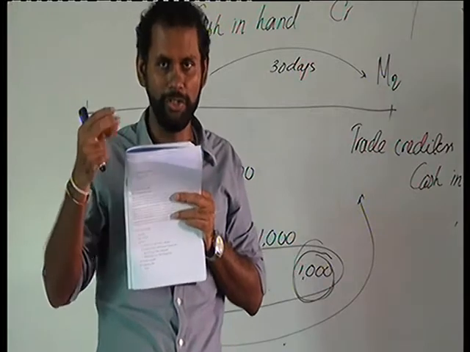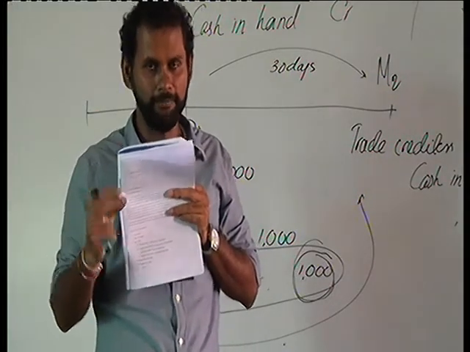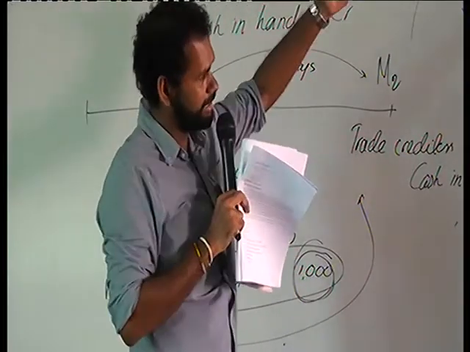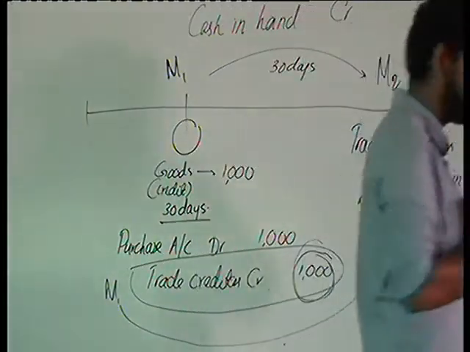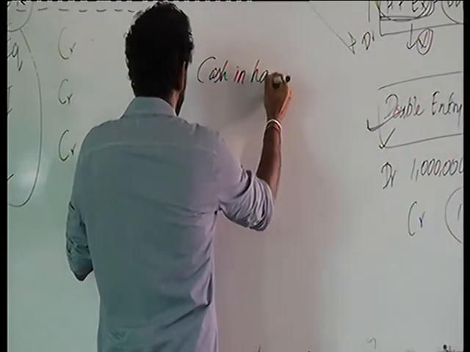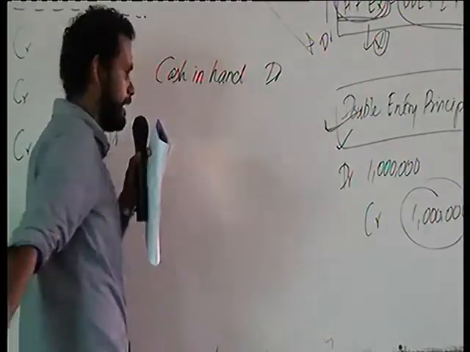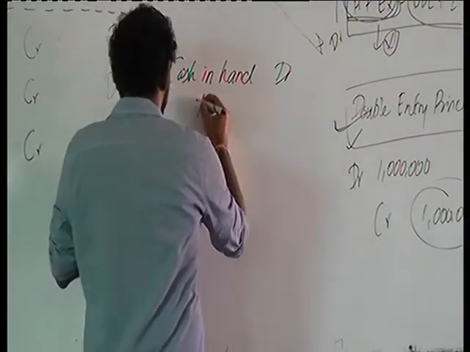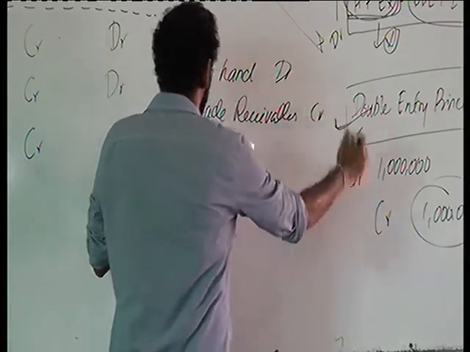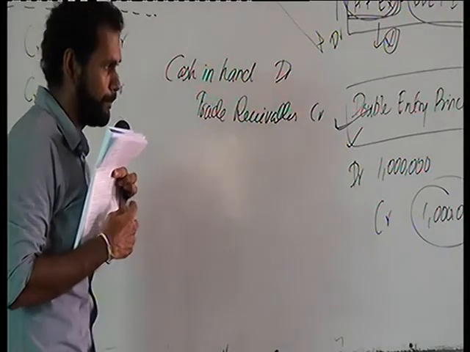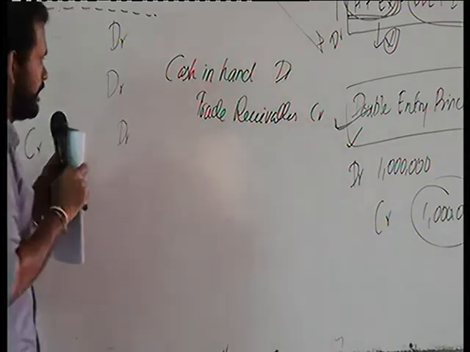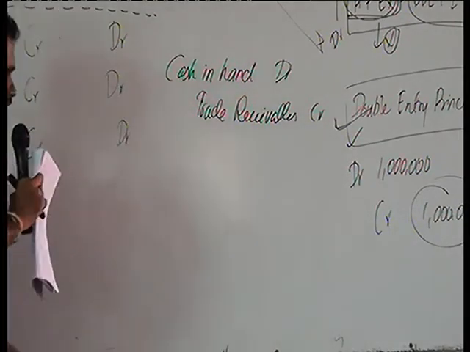So our asset is going to be reduced. At the same time, one of our other assets is going to increase, that is cash. So here the double entry would be cash in hand debit, that is the receipt of the cash, and then trade receivables credit. The asset that we were supposed to receive in future is going to be reduced. So the double entry: debit entry is cash in hand, credit entry is trade receivables.